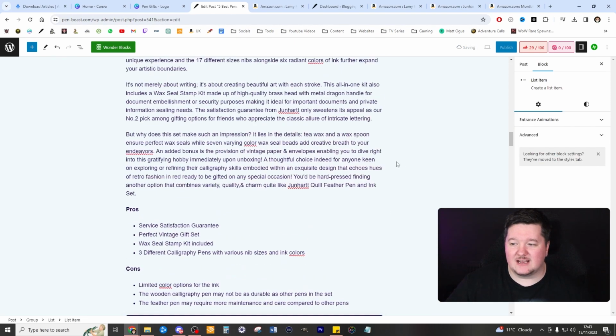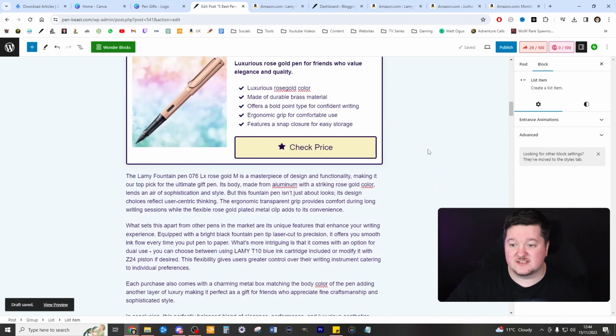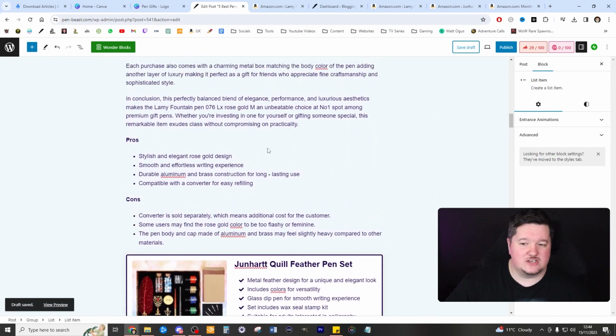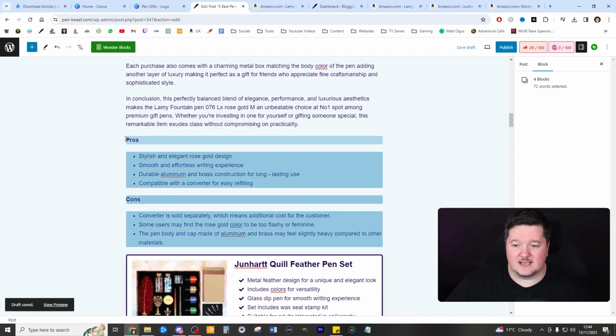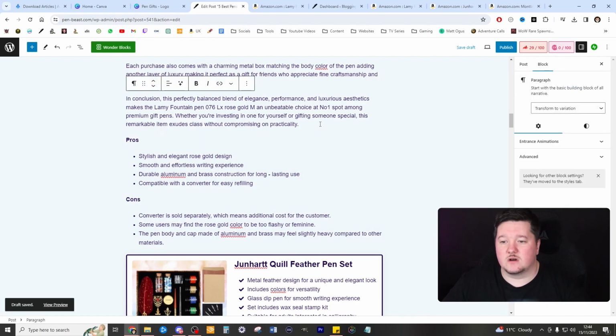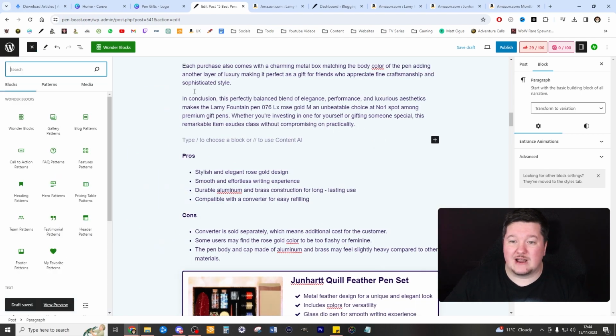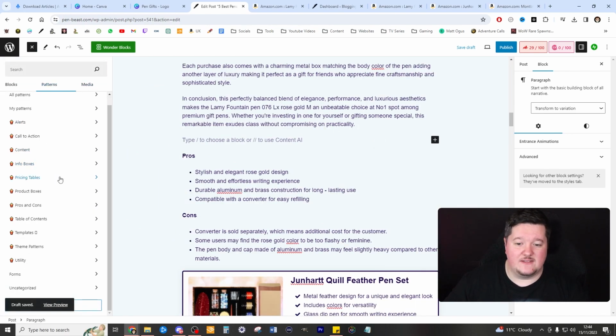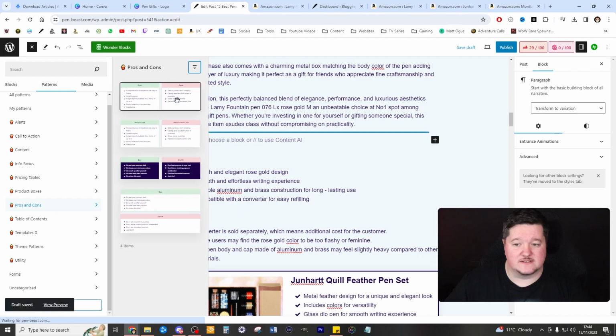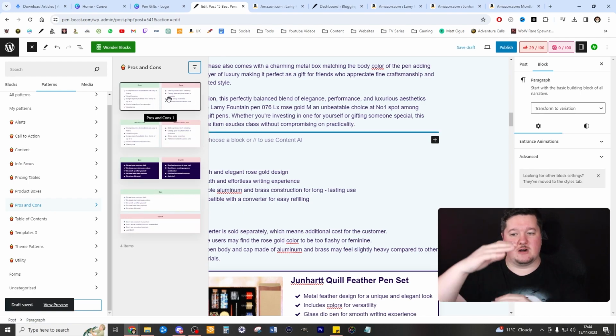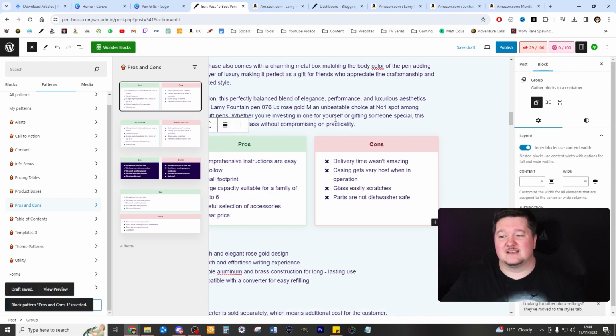Now, one thing I am going to change is the pros and cons under each of these products. They just don't look that good. I've got to change that to make them actually look good. So one of the things I'm going to do is just format a pattern, press the plus sign, click browse all, go to patterns, and then go down to pros and cons. This is where we can select a side-by-side pros and cons. This will reduce the amount of scrolling that people need to do. Obviously, if they're on a mobile, it's not going to affect it. But if they're not on a mobile, they're on a desktop, it makes it way better. So let's go ahead and select that.